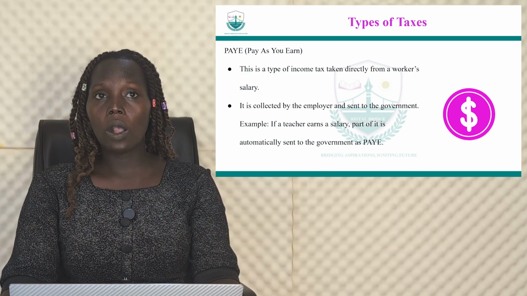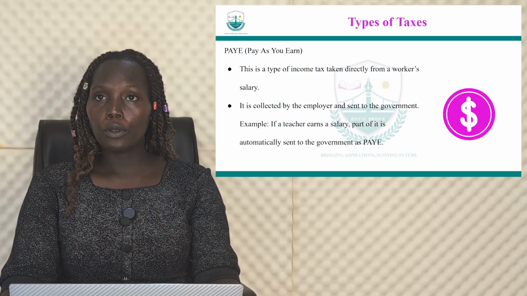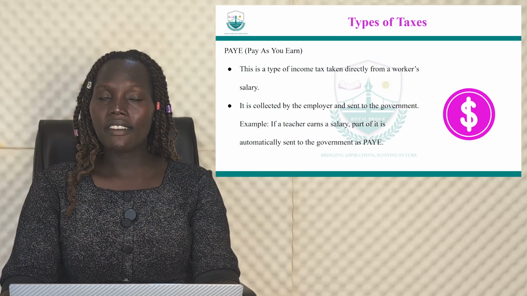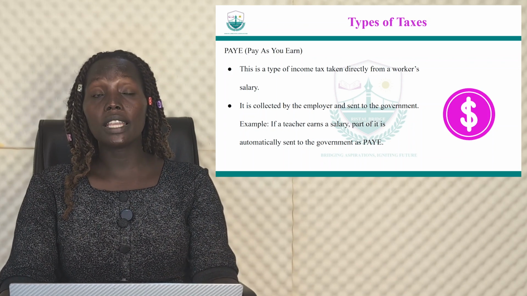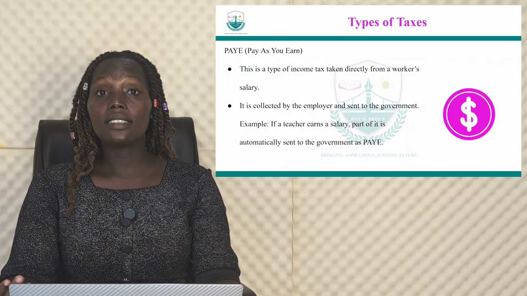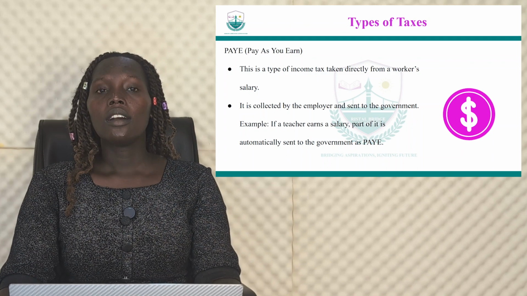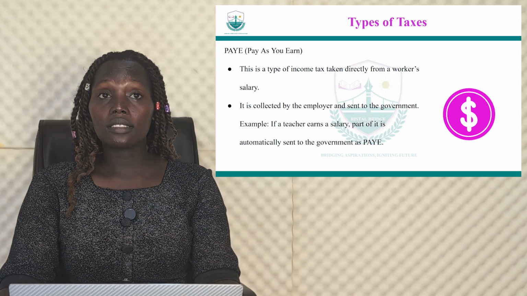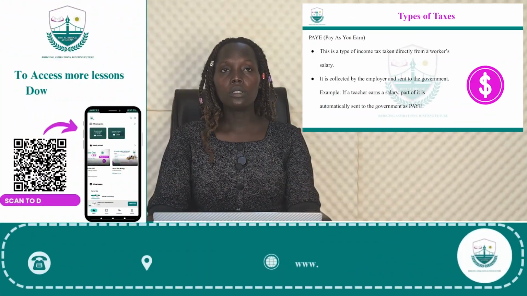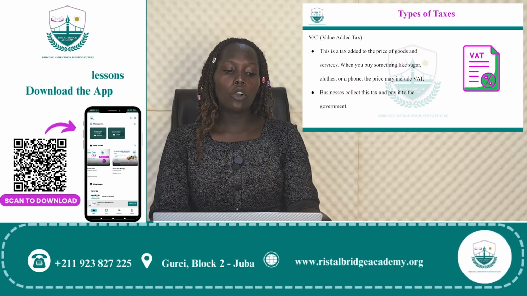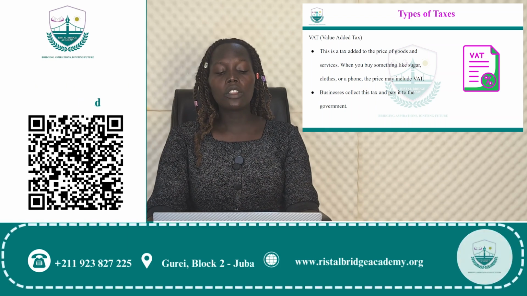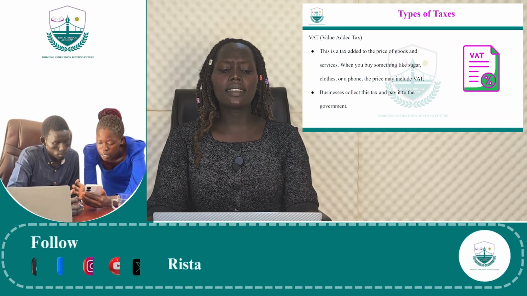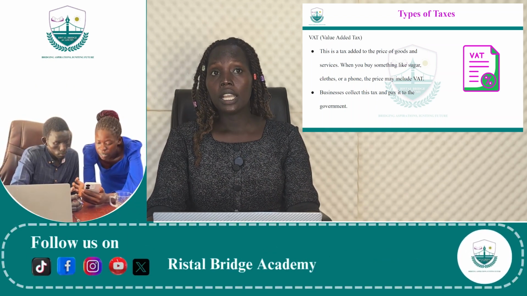Everyone that is employed, everyone earning a salary, is paying PAYE. The taxes are always deducted, which is called Pay As You Earn. And then also we have the VAT, the value added tax. This one is a tax added to the price of goods and services.